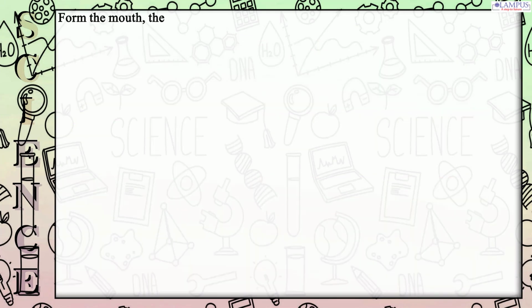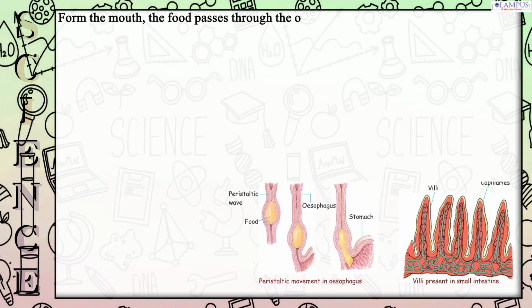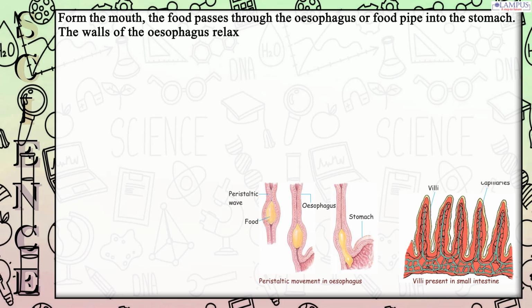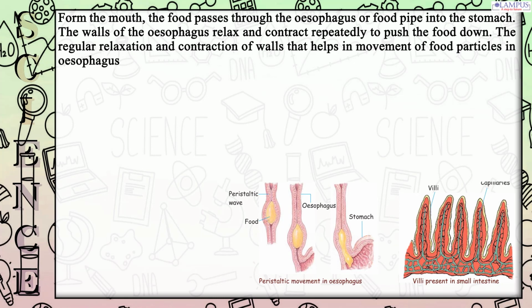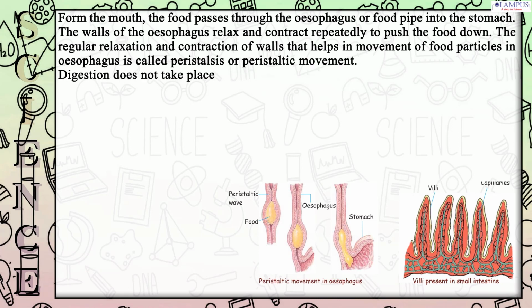From the mouth, the food passes through the esophagus or food pipe into the stomach. The walls of the esophagus relax and contract repeatedly to push the food down. The regular relaxation and contraction of walls that helps in movement of food particles in the esophagus is called peristalsis or peristaltic movement. Digestion does not take place in the esophagus.